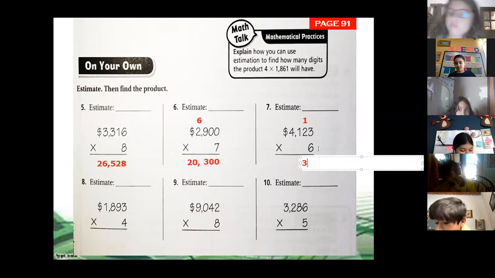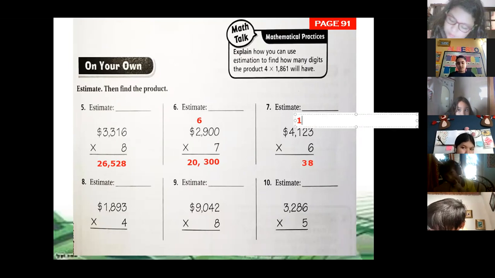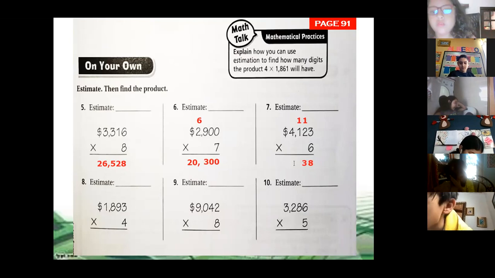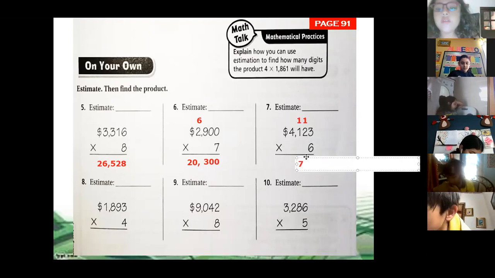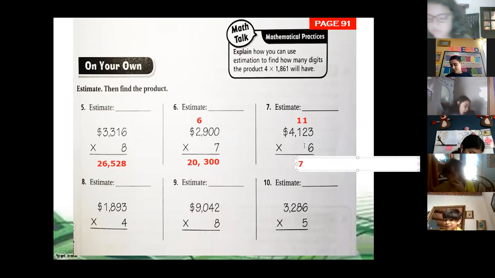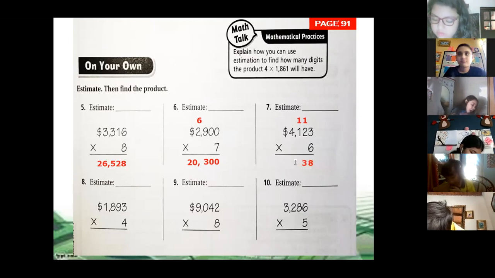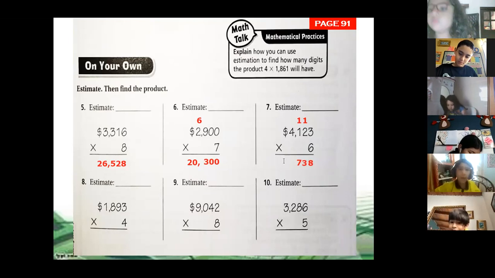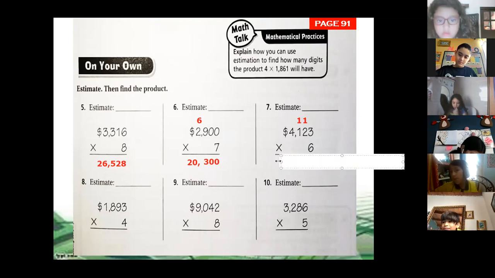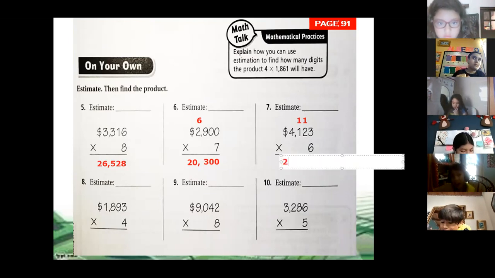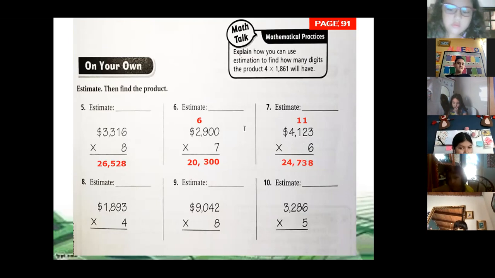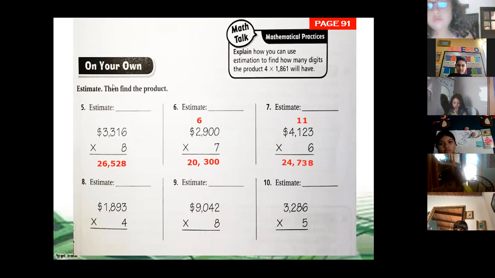So we write number 3, Fernanda, and 1. 6 times 1 plus 1, 7. That's right. 6 times 4, 24. So that is our answer, 24,738. That's right.